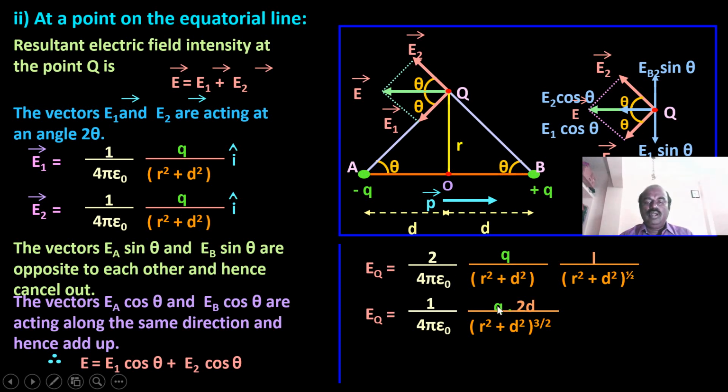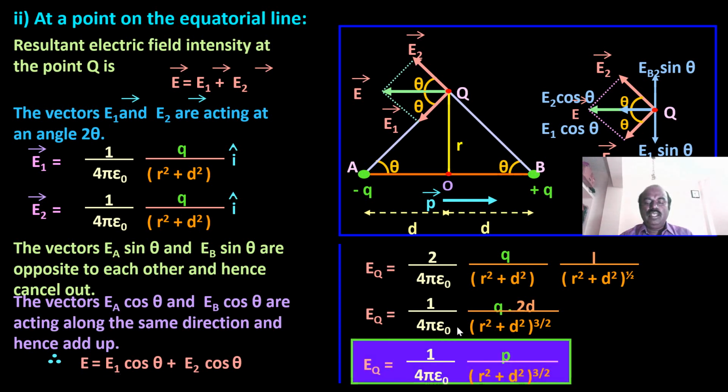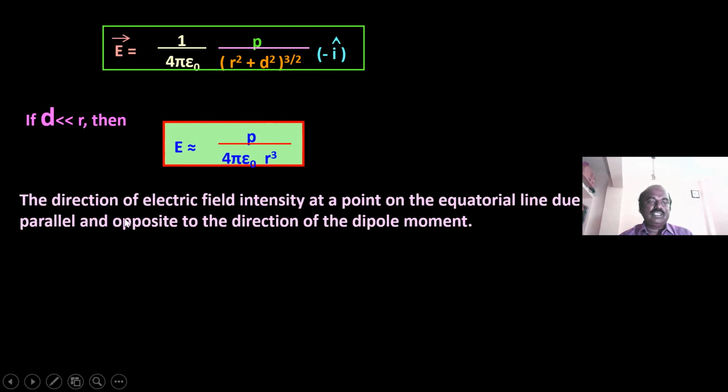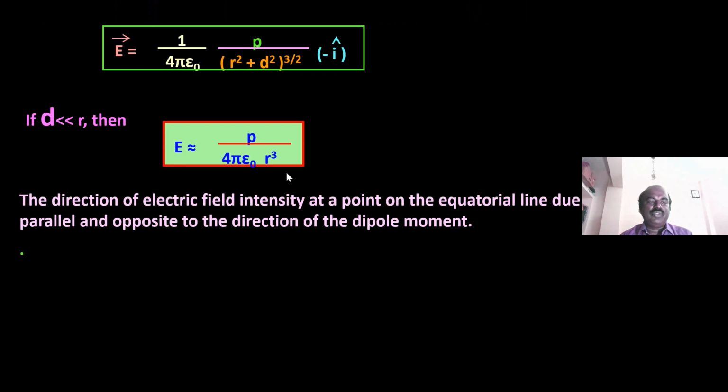Now q into 2d can be written as p, then E is 1 by 4 epsilon 0 p divided by r square plus d square whole power 3 by 2. Now if d is less than r, then E becomes p by 4 epsilon 0 r cube. So the direction of the electric field intensity at a point on the equatorial line due to a dipole is parallel and opposite to the direction of the dipole moment.